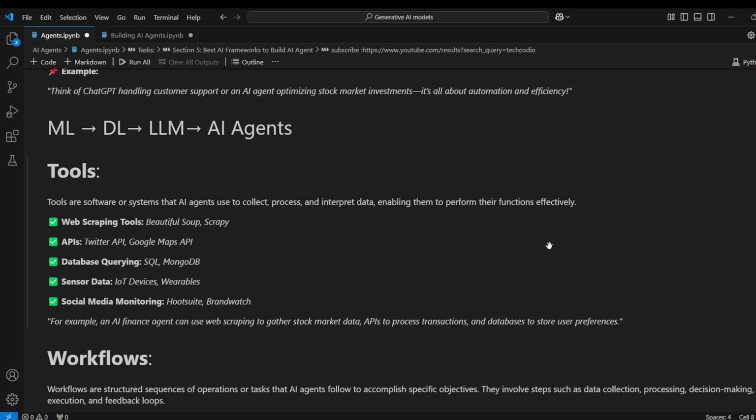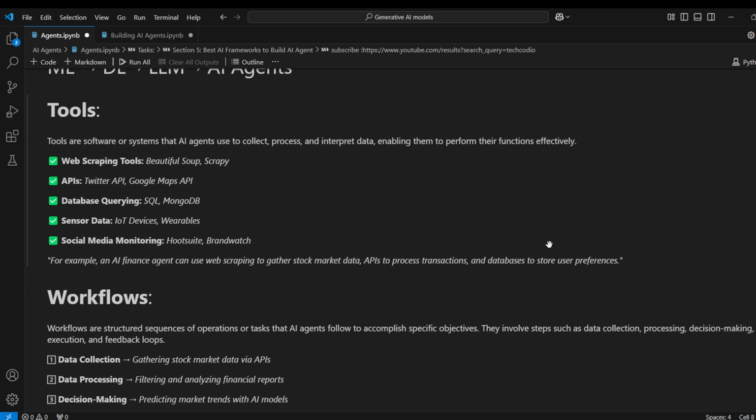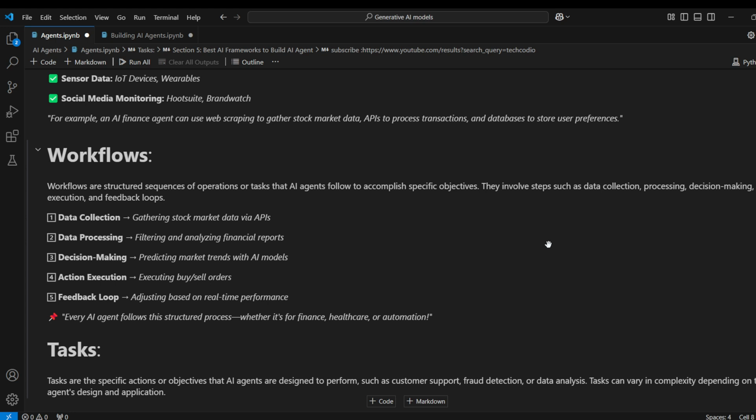So after completing all the definitions, I'm going to explain the complete AI agents, tools, workflow, and tasks with a flowchart. So wait for that. Now, workflow. Workflows are structured sequences of operations or tasks that AI agents follow to accomplish specific objectives. They involve steps such as data collection, processing, decision making, execution, and feedback loop.